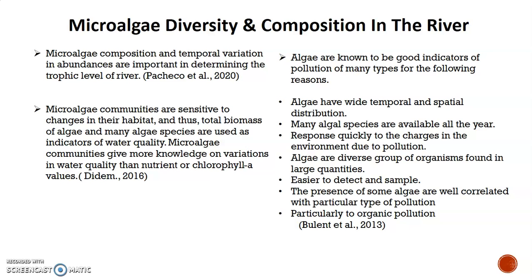Microalgae composition is important in determining the trophic level of a river. Microalgae are also used as indicators of water quality. Algae are known to be good indicators of pollution because algae have wide temporal and spatial distribution. Algae also respond quickly to changes in the environment due to pollution. And it is also easy to detect and sample. And the presence of algae is well correlated with particular types of pollution and more.